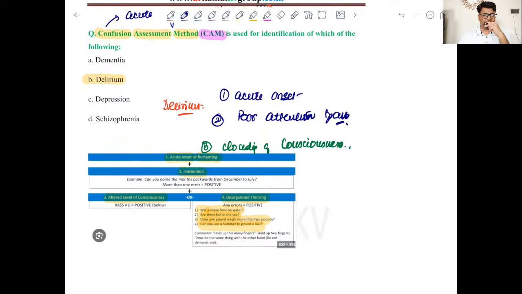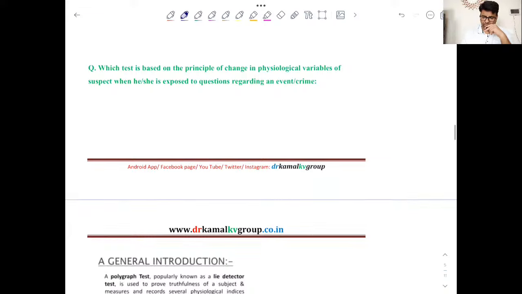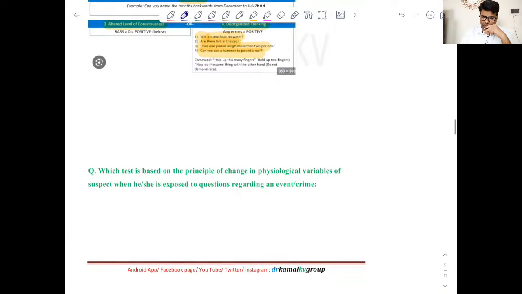So these are a few points which you should know about delirium, and of course these are checked in the confusion assessment method. Now let us move forward to another question, and here actually what we are doing, we are checking the changes in the physiological variables, especially when the person is exposed to some questions which are related to either an event or a crime for which he is a suspect, right?